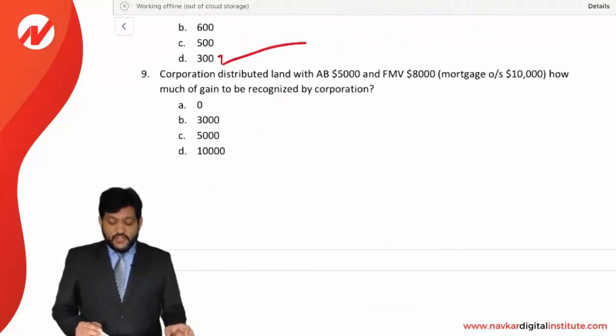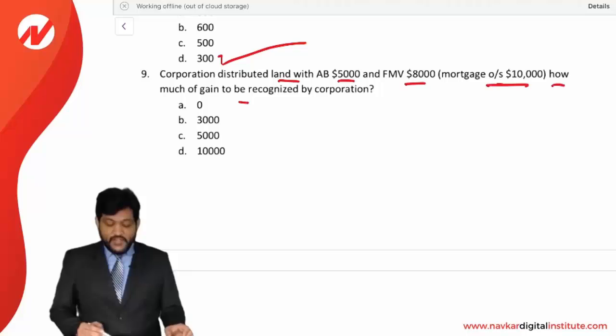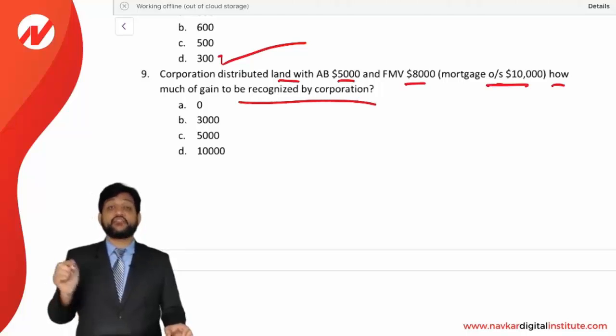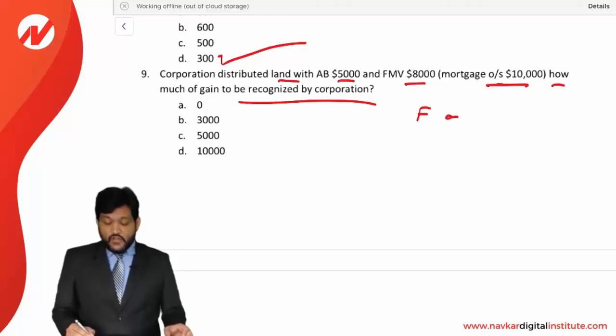Next, a corporation distributed land with an adjusted basis of 5,000 and FMV of 8,000, with a mortgage outstanding of 10,000. How much gain is to be recognized by the corporation? Gain is to be recognized by the corporation. In that, you remember the formula: FMV or debt assumed, whichever is higher. Now FMV is 8,000, debt assumed is 10,000.